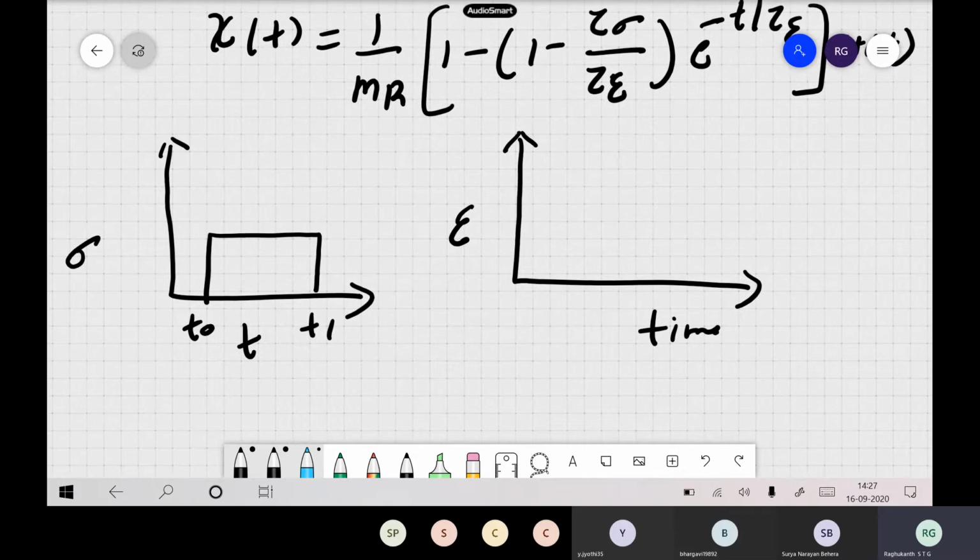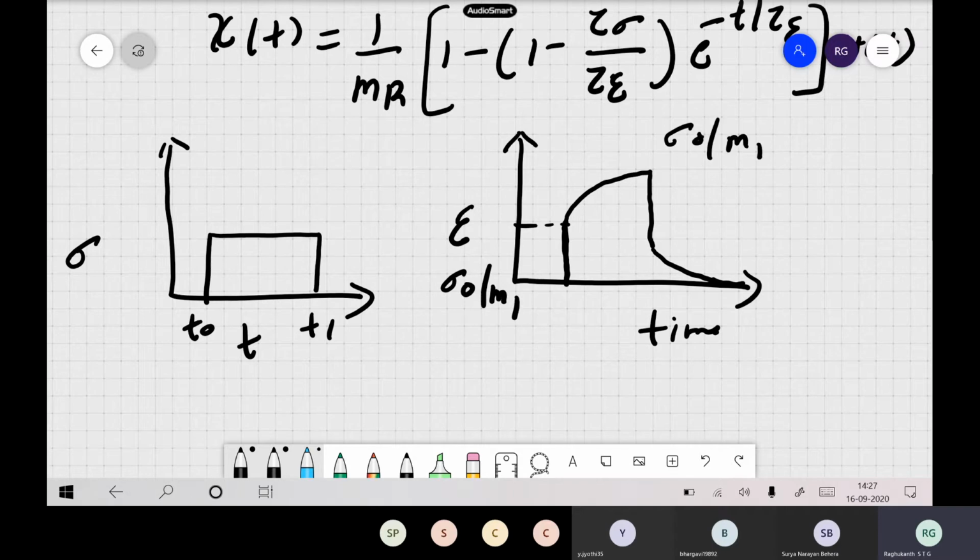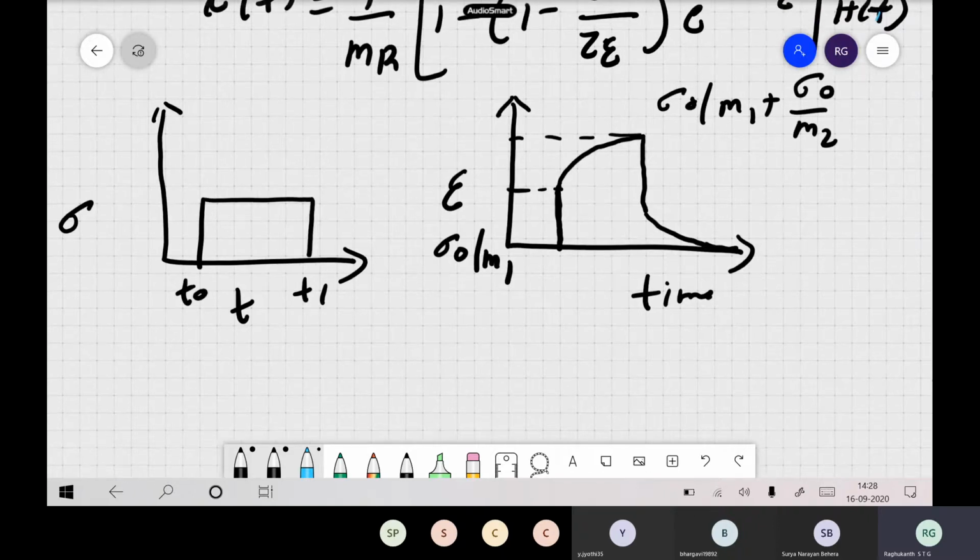When a sudden stress is applied, for the Zener's body there will be an instantaneous strain, then it drops, and goes back to zero. This quantity is sigma naught by M1, and this you can write as sigma naught by M1 plus sigma naught by M2. So this is how the strain versus time behaves.